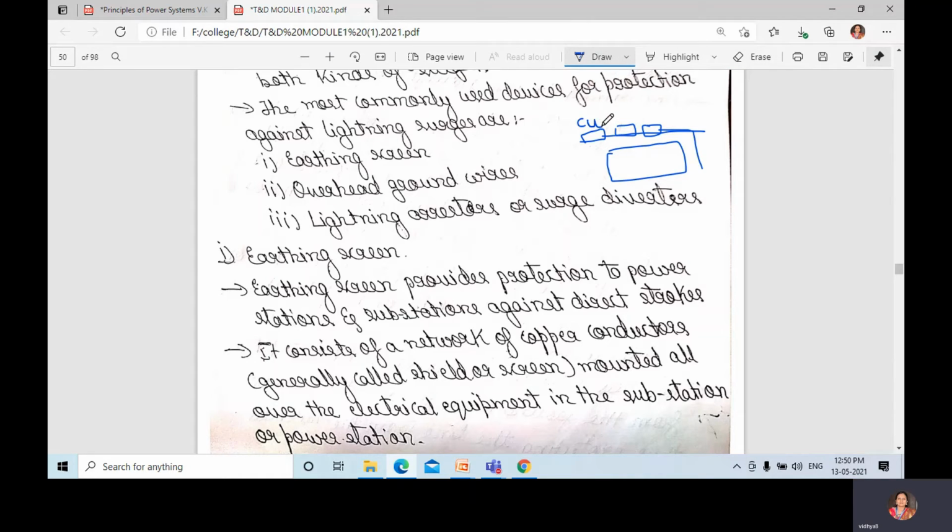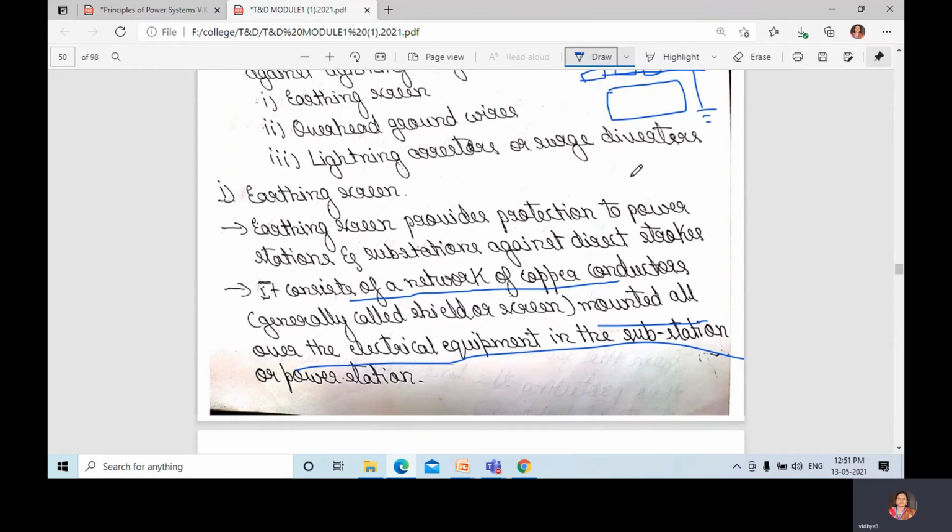This is copper wire. This is a copper conductor. Whenever lightning occurs, it will fall on the copper wire and go to the earth. Here, only the earthing screen will provide protection to the power station and substation against direct stroke. It consists of a network of copper conductors mounted over the electrical equipment in the substation or power station. Only equipment can be protected here.